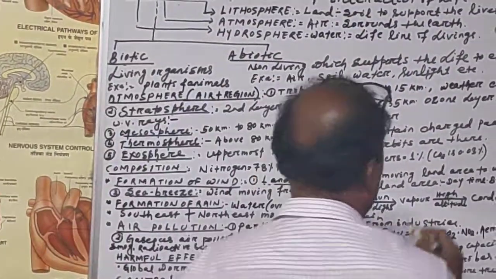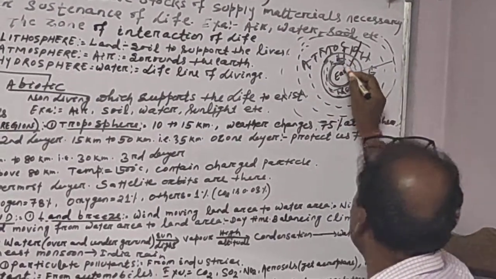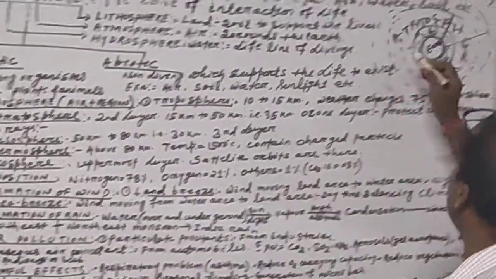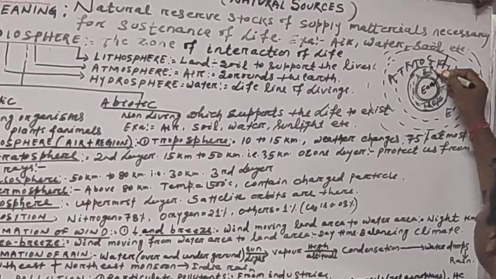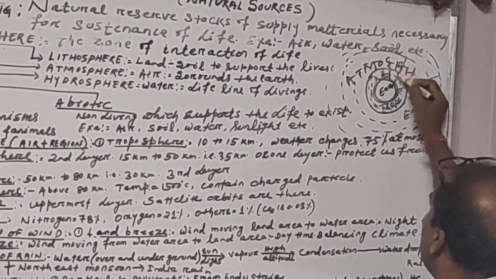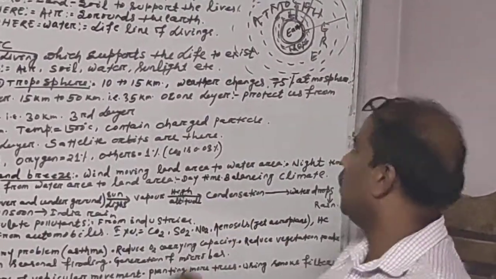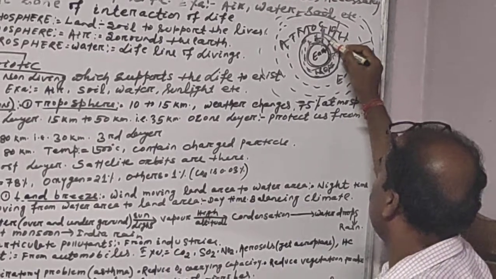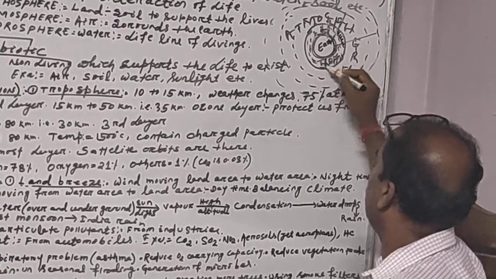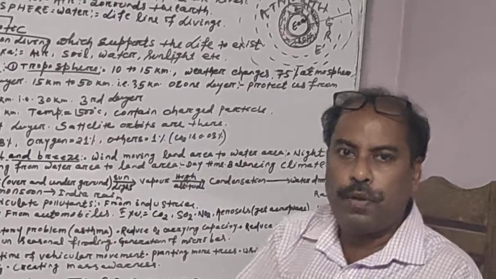Stratosphere: what you can see here, this I have shown you, is called the troposphere. Again, from this surface it will go up to 50 to 80 kilometer. This means we have already gone how many kilometers? 15 kilometer. Then from here to here 50 kilometer. That 50 kilometer distance from the surface is known as the stratosphere. That means from 15 to 50 kilometer, this depth of 35 kilometer is covered with a blanket of gas.